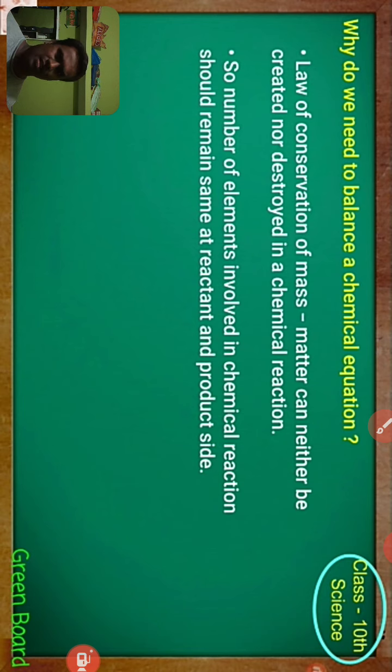The question arises, why do we need to balance a chemical equation? What is the necessity? To follow the law of conservation of mass, the number of atoms of each element involved in the chemical reaction should remain the same on the reactant and product side. The law of conservation of mass means matter can neither be created nor destroyed in a chemical reaction. That's why we have to balance a chemical equation.